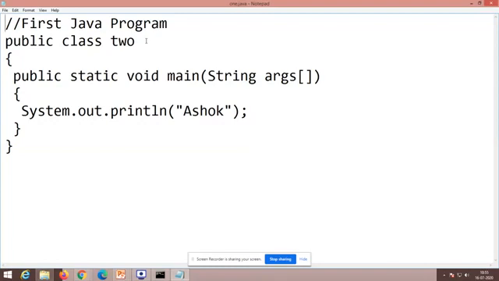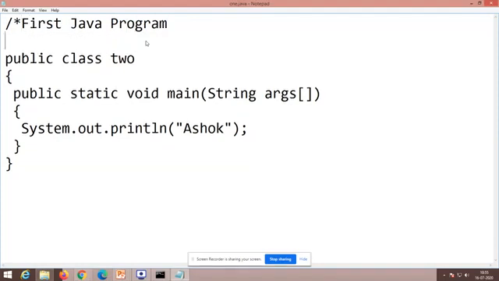slash. It represents your comment line. If it is a multi-line comment, it could be like this. First Java program, and I'm going to write the second line, Authored by RIP. So this could be the multi-line comment statement. A single line comment statement uses double slash, and a multi-line comment statement will come like this: slash, asterisk, and that corresponding statement.